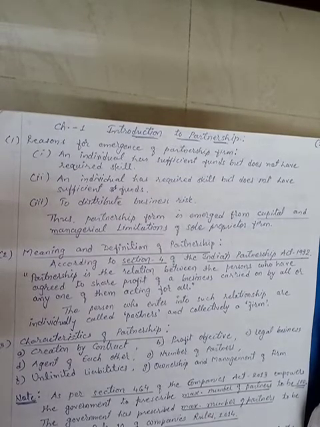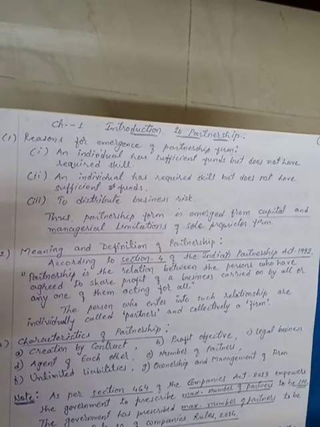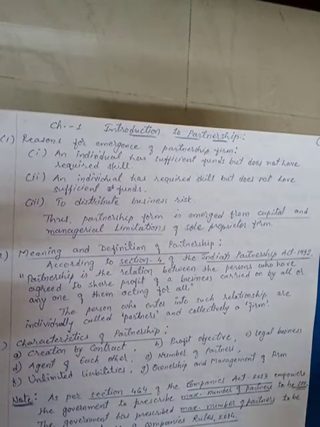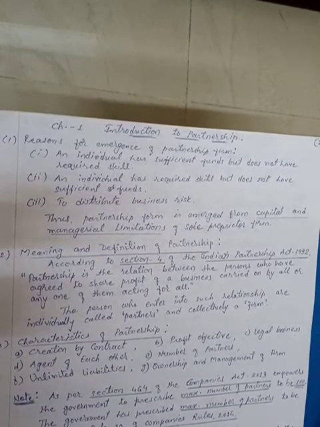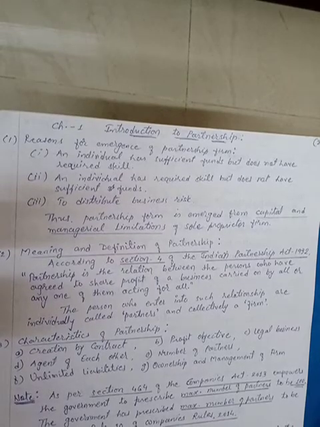If you want to distribute that risk, you can introduce a partner or partners in the business, so that the risk can be distributed among the different partners, and accordingly they can share the profit according to the distribution ratio available. So that is how the partnership firm emerges.